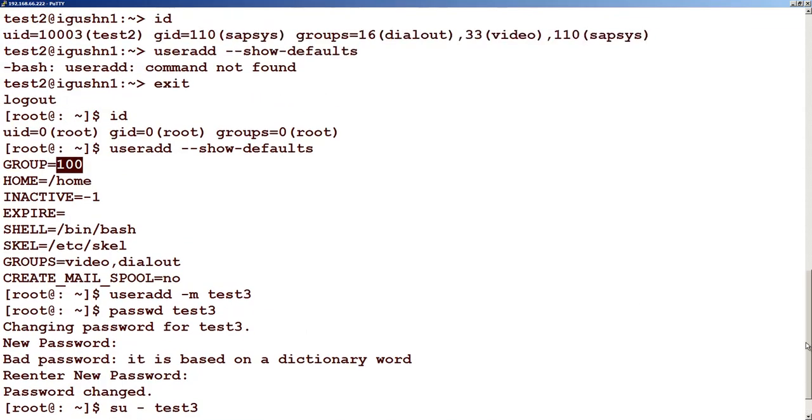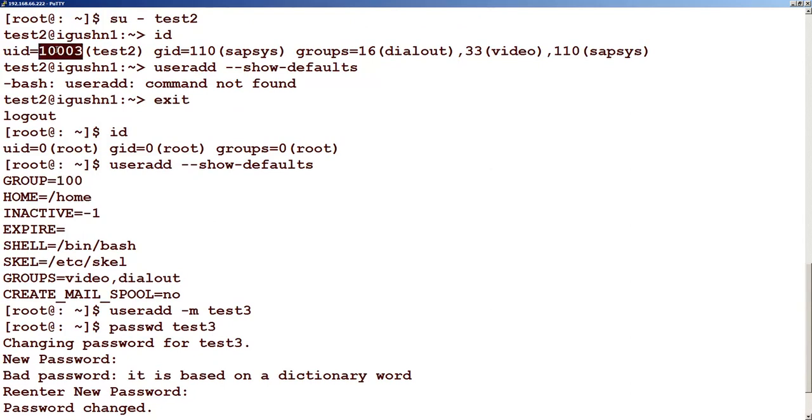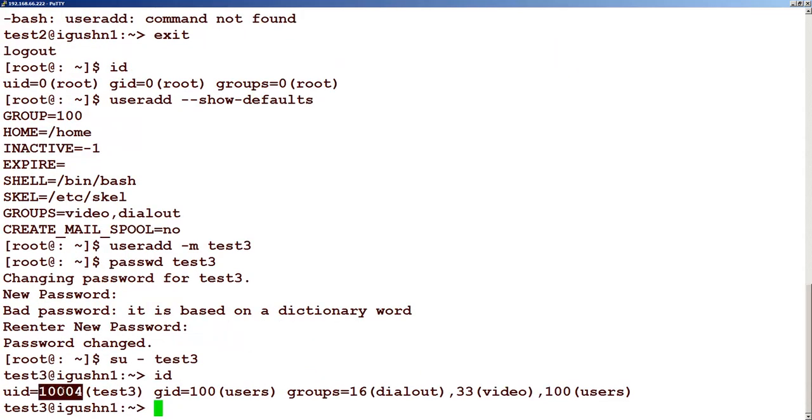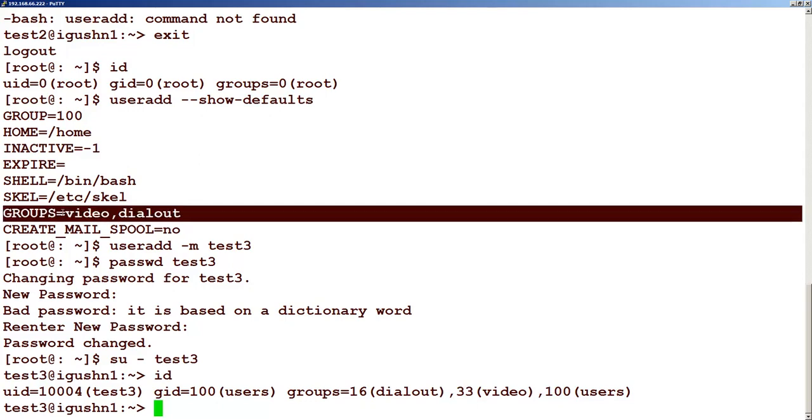you will see the ID compared to the previous user that we created. Let's see what the ID was. You can see the UID is 1003. The group we explicitly defined. In this case, you get the next UID number, 1004. The GID we did not define, but it has been picked up from the defaults. Then the other groups are added by default from this. So these two groups are added automatically. This is how we create a user using the useradd command.